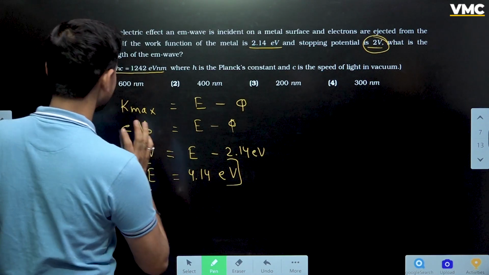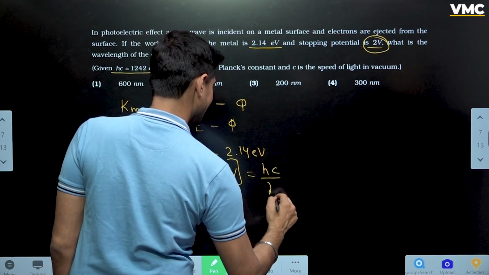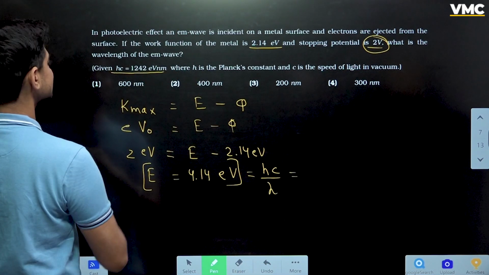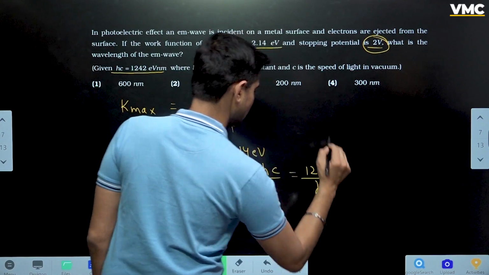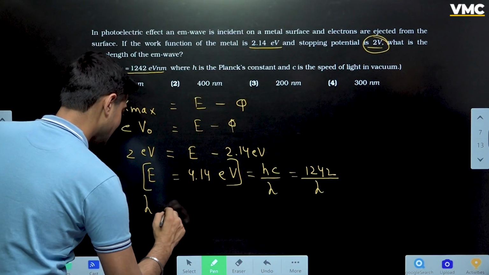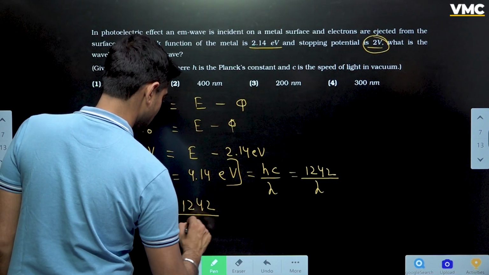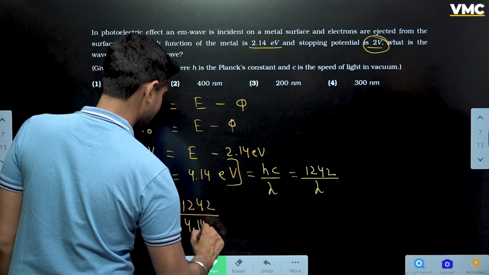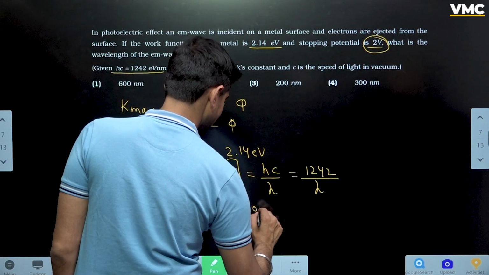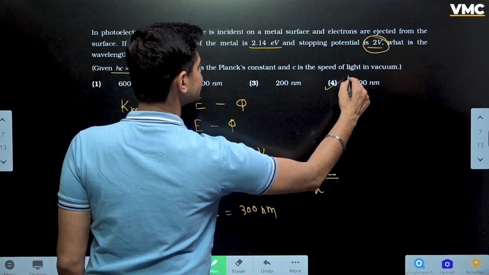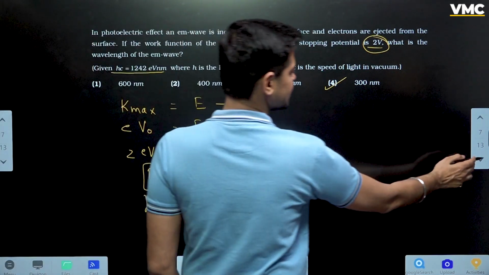So the next and final step is we just have to equate it with hc by lambda, and hc here is given to be 1242 by lambda. So lambda comes out to be how much, my dear students? 1242 by 4.14. If we solve it, we will get 300 nanometer. Option number 4 is absolutely correct. Moving on to the next question.